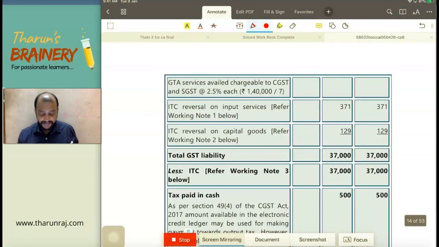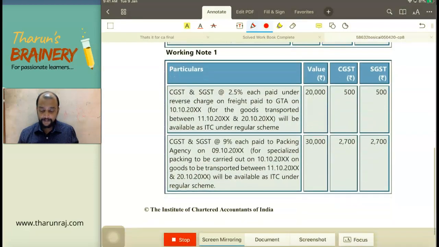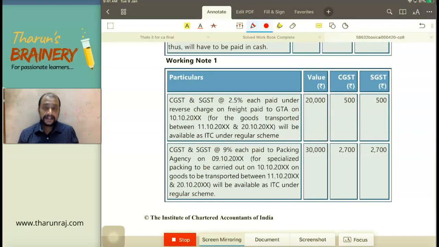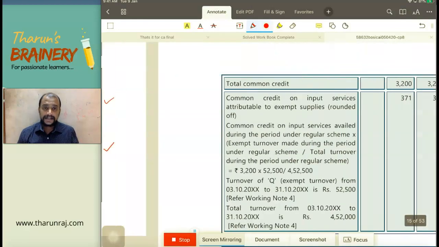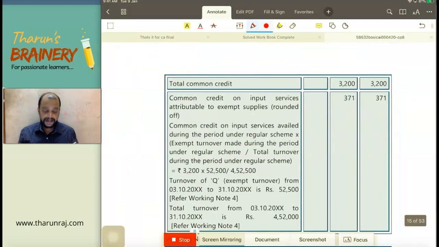Now this 371 and 129, how we got, we will try to understand. First we will go to the ITC component. What is the ITC taken during the month? GTA services 500, 500 and 2,700 packing charges. And this is the ITC taken during the month. We don't have any ITC with respect to inputs because inputs are not purchased. Only input services are received. With respect to input services, we have 500, 500, 2,700, 2,700. This is the common credit, 3,200.